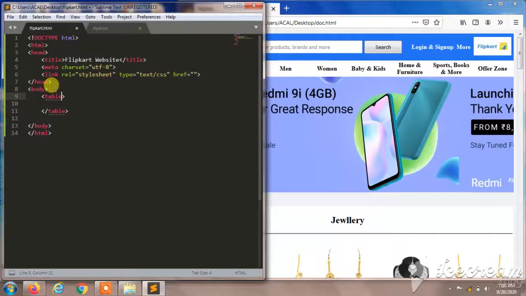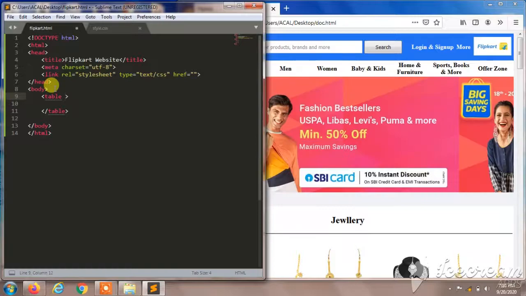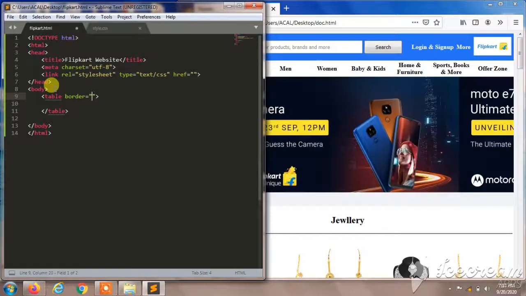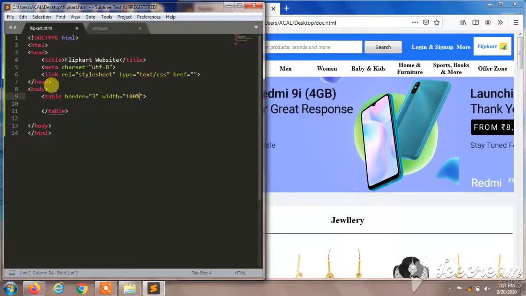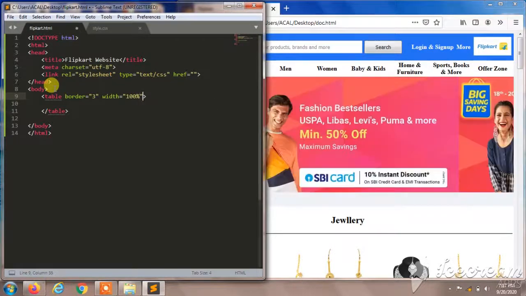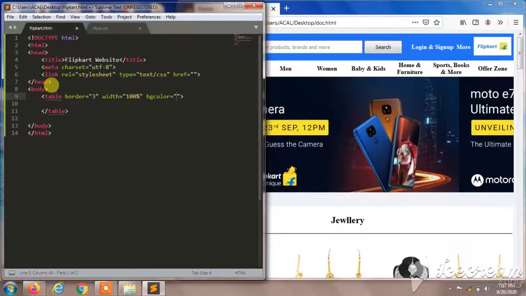and in the table I'm going to give the class name, border. I'll give the border first. I'll give the border equal to 3 lines, and width will be 100%. And the background color will be a little bit different color here.